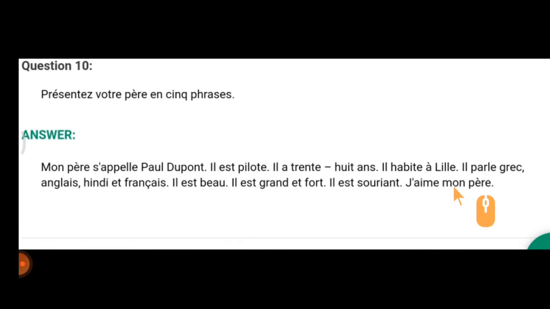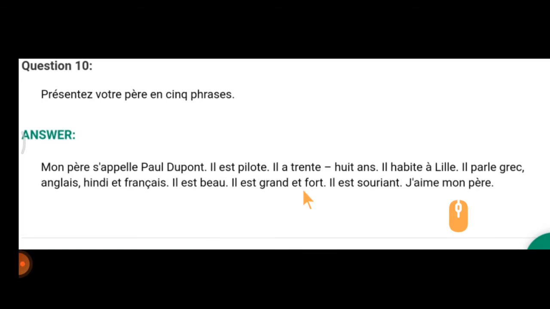So I repeat once again this. Mon père s'appelle, first father's name. Il est pilote. So what profession he belongs to. Il a 38 ans. What's the age of your father? Il habite à Lille, so the place where he lives now. And il parle grec, anglais, hindi et français, the languages known to your father. And the characteristics of your father. Il est beau, il est grand et fort, il est souriant, j'aime mon père. So if you see in the last line, the adjectives are used.